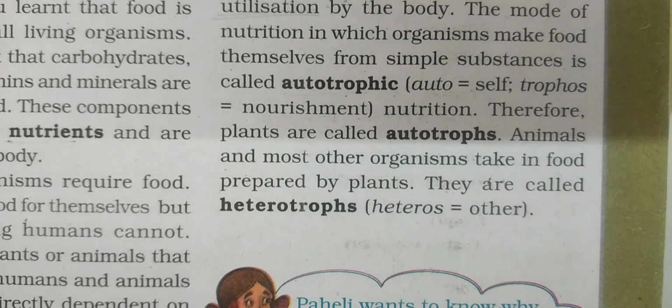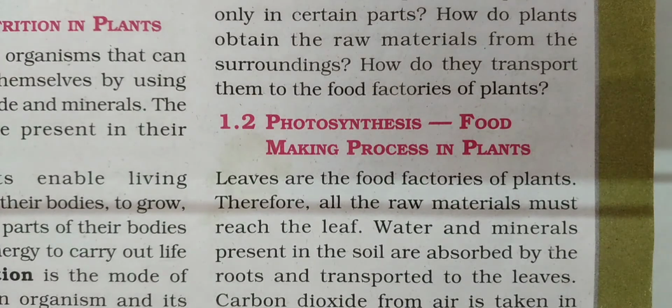Okay? So, hope you have understood what are nutrients, what is the mode of nutrition, and what are autotrophs and what are heterotrophs. So children, in my next video I will come up with the next topic, photosynthesis, that is the food making process in plants. The food making process in plants is considered to be photosynthesis. So we are going to study about this process.